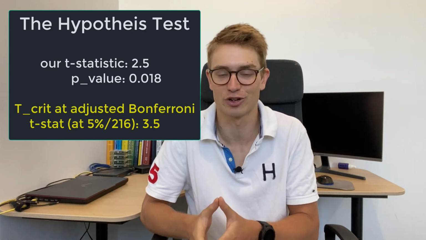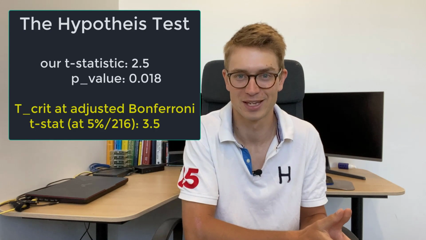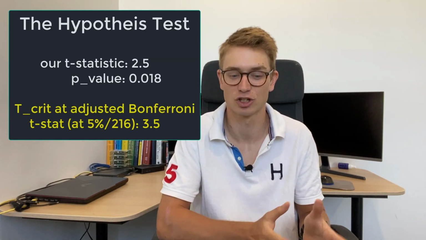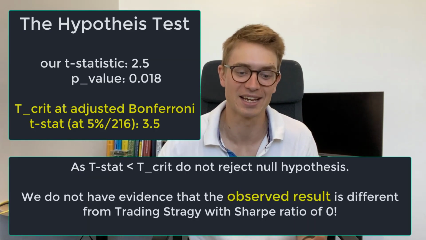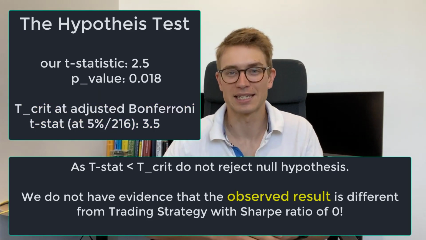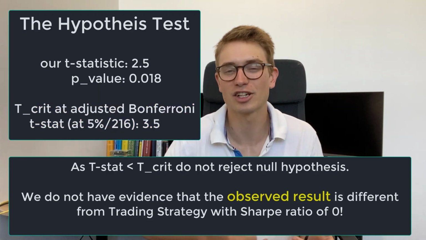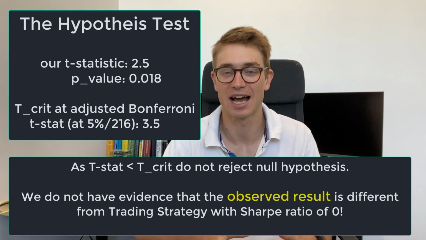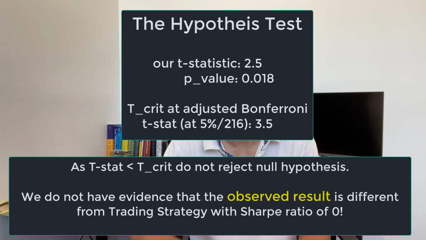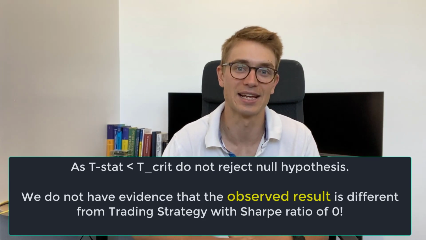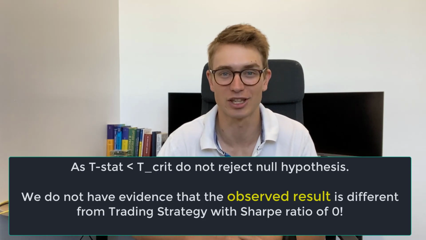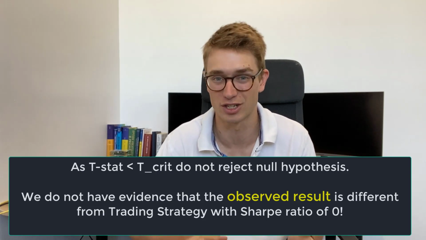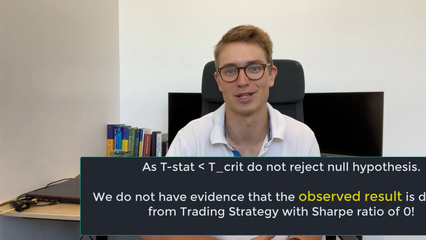Now, that t-critical value is 3.5. So that means that our t-statistic, 2.5, would have had to exceed the 3.5. So what we've actually done is just increase the threshold that our Sharpe ratio would have had to meet to prove that it is statistically different in our observed results from a trading strategy where we actually just have a Sharpe ratio of 0. So that is the whole premise of going about multiple testing and trying to decrease the false discovery rate.